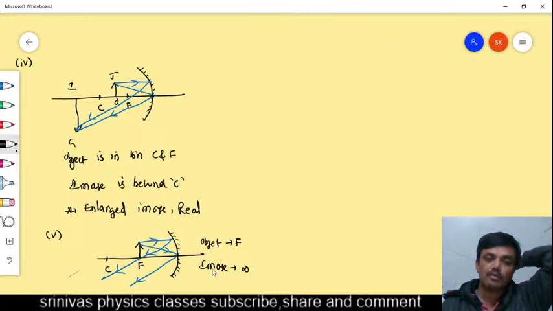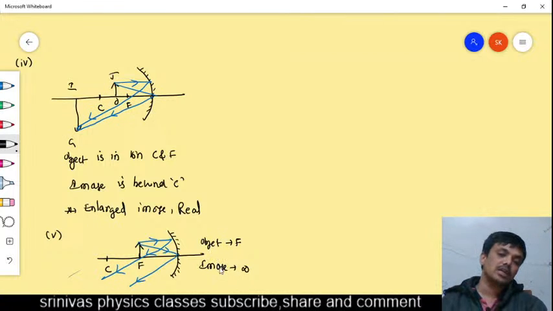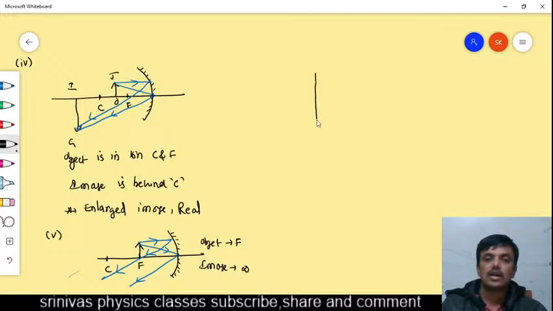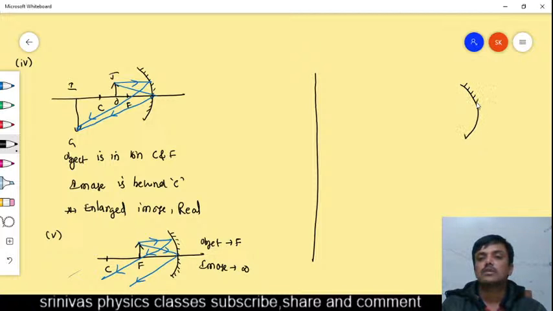First we discussed that when the object is at infinity, the image is at the focus. When the object is at the focus, the image is at infinite distance. The last diagram is very important for the concave mirror. For the convex mirror, this many diagrams are not there. Only two diagrams are there. Convex mirror always forms a virtual image.